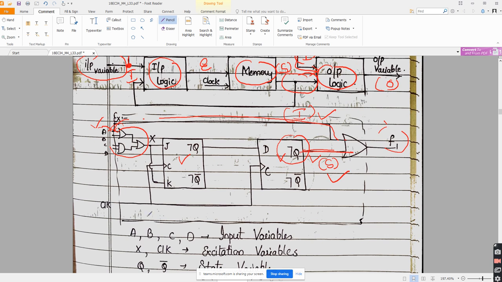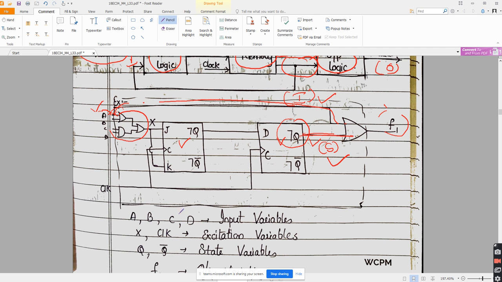Understanding? What are the input variables here? A, B, C, D are the input variables. What are the excitation variables? Note who excites this flip flop. What is given as input here? What is the flip flop input? Here I am shorting J and K. Which flip flop is this instead? If I short J and K, which flip flop will I get?